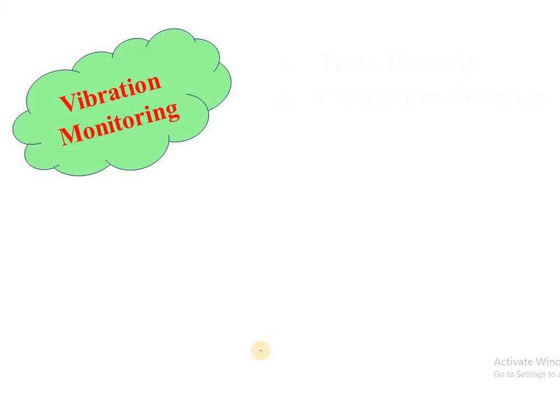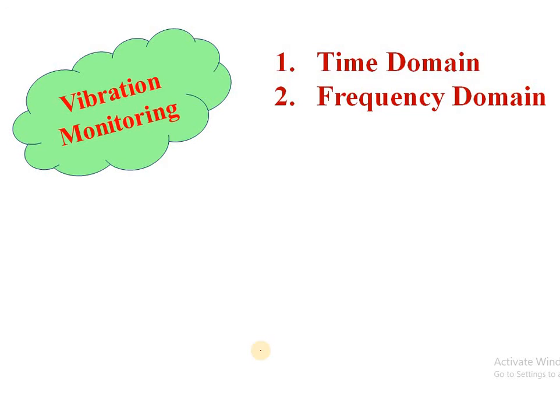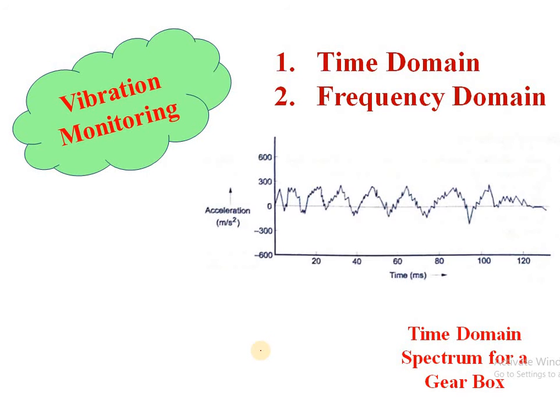Now there are basically two vibration monitoring techniques. First is time domain and the second one is frequency domain. In the time domain analysis, we have a graph of acceleration versus time. So here is the time domain spectrum for a gearbox. This graph is shown for a gearbox, which is acceleration versus time.